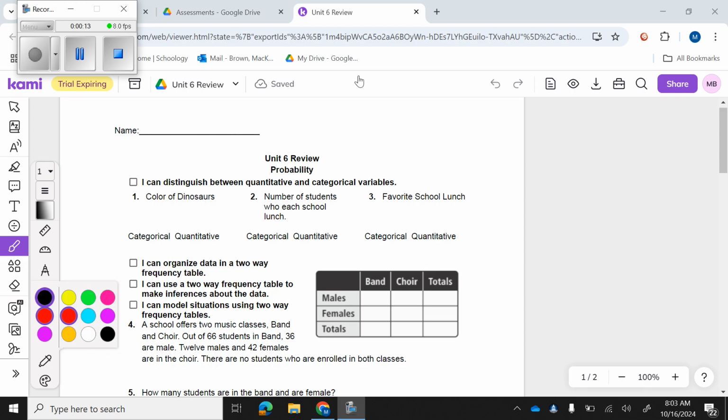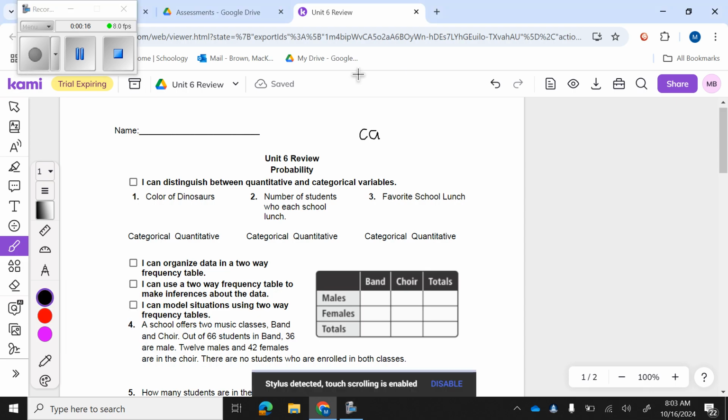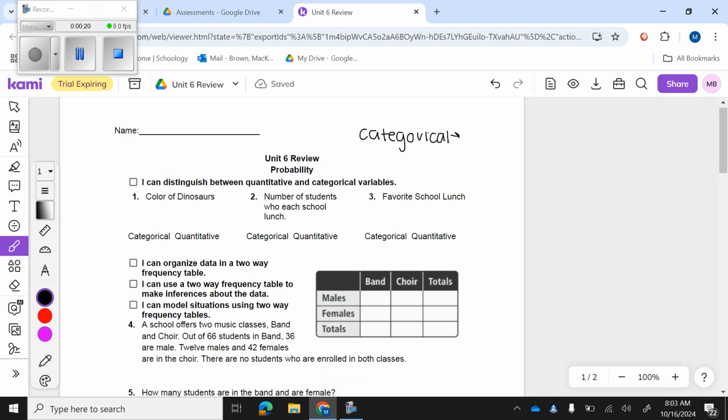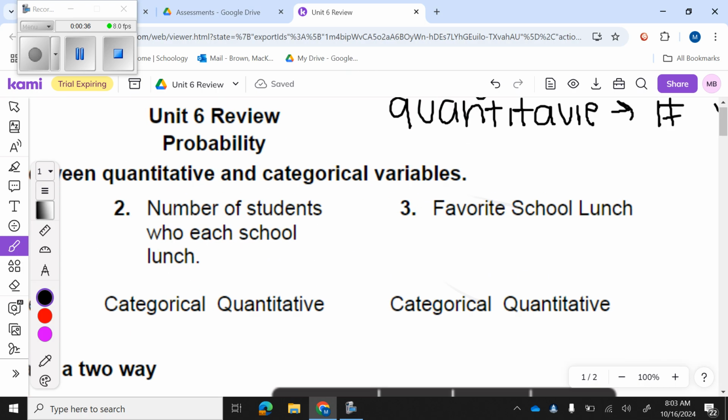Remember, categorical means you're going to answer with a category. And quantitative means that you would answer, I didn't spell that right, but you're going to answer with a number. Okay, so that's kind of the best way to decide what is what.